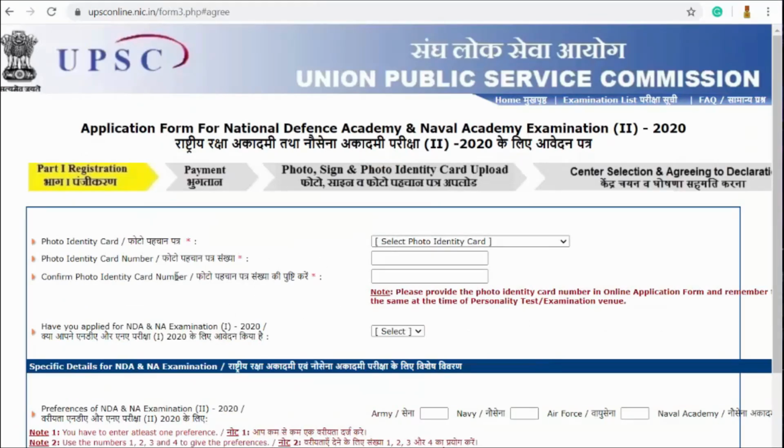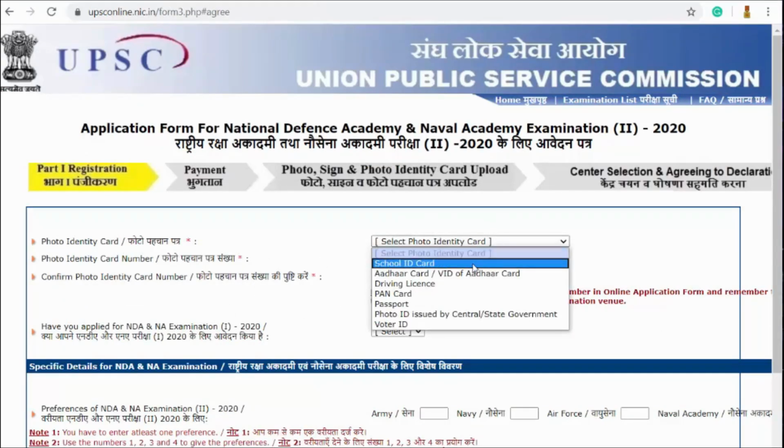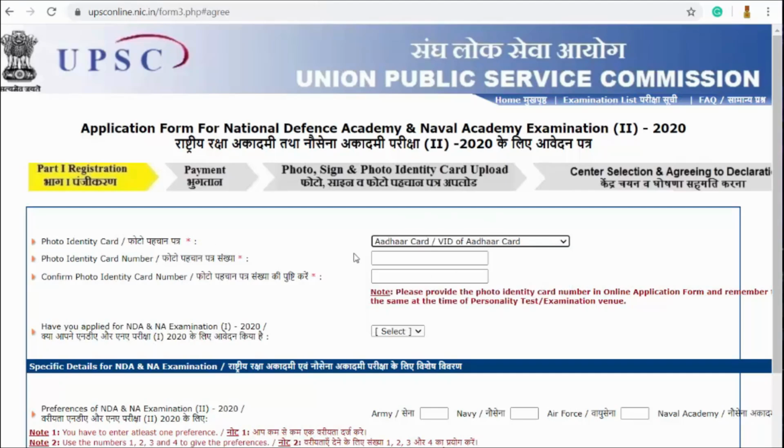After that, I will select my photo identity card, which would be my Aadhaar card. Then the photo identity card number. Then I will confirm my photo identity card number.